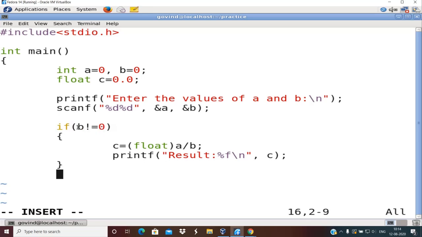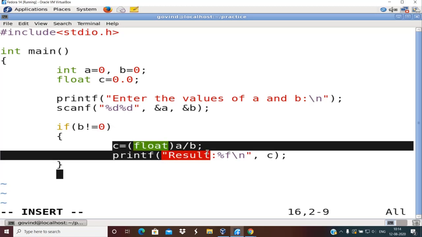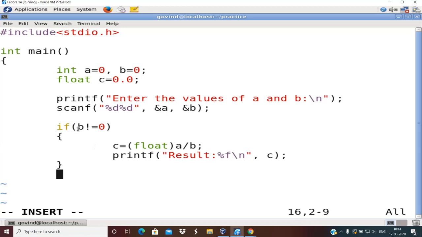What is the condition here? You are checking whether b is not equal to 0. If and only if b is not equal to 0, you go ahead with performing the division and print the result. If the value of b is equal to 0, you just don't perform any division after that. So this is the usage of simple if.